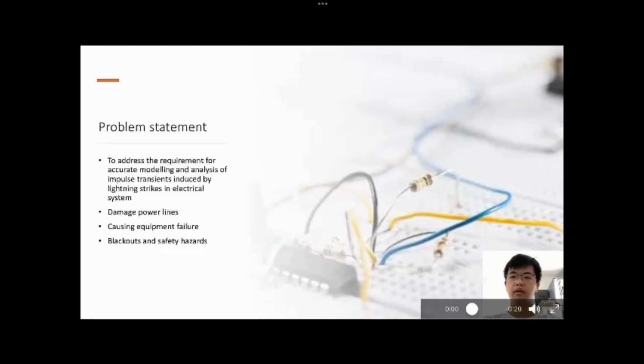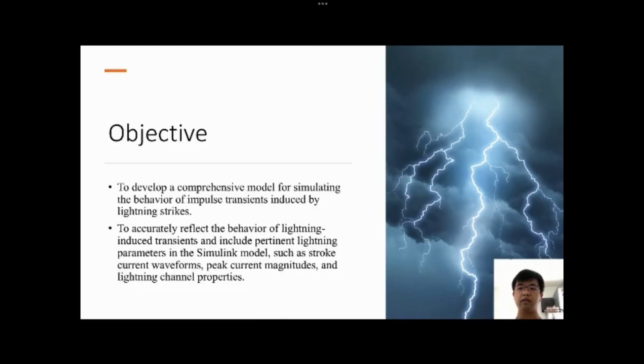recommendations. Our project purpose statement is to address the requirement for accurate modeling and analysis of impulse transient induced by lightning strike in electrical system. This is because the lightning strike that will cause impulse transient can damage the power lines, causing equipment failure, blackouts, and safety hazards. Next is the objective of our project.